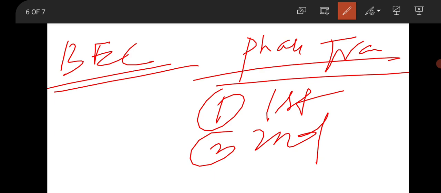But in second order phase transition, the thing is not like that. There is a continuity of the first order derivative of G, but the second order derivative of the Gibbs energy is discontinuous. Okay, so this is the second order phase transition.